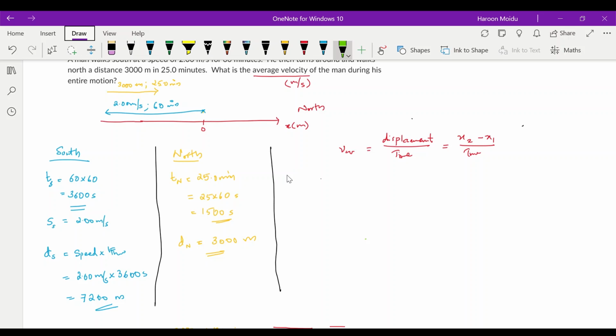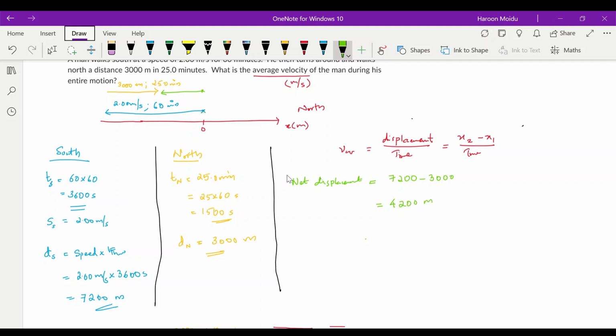So here we have to find out the net displacement. Initially he moved south 7200, then he walked back 3000 meters. Initially he was here, then now he reached here. So we have to find out this one. That's basically 7200 all the way to south, and then he walked back, so that is minus 3000. That will be 4200 meters.